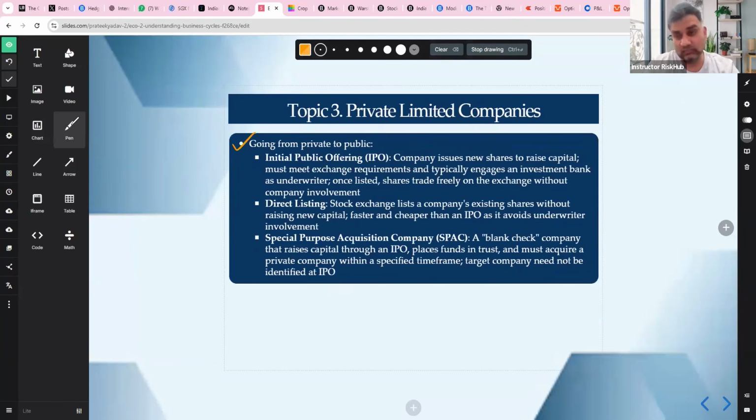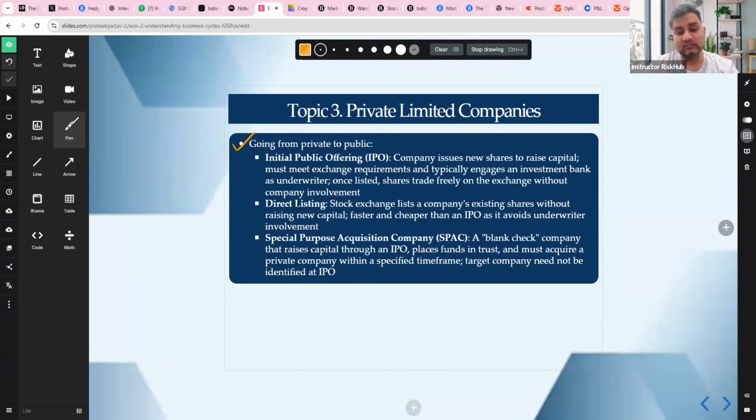I told you there's an IPO. What is an IPO? The company issues new shares to raise capital. The company must meet exchange requirements. The company must engage an investment bank as underwriter. After that, shares trade freely. The company is not involved in daily trading. Overall, there's new capital which comes from the investors, but there is underwriting which is done by the investment bank. There is regulation which has to be followed.